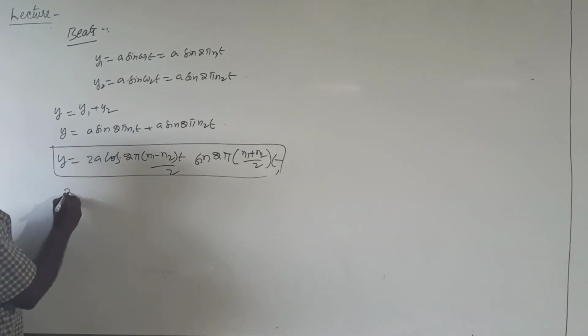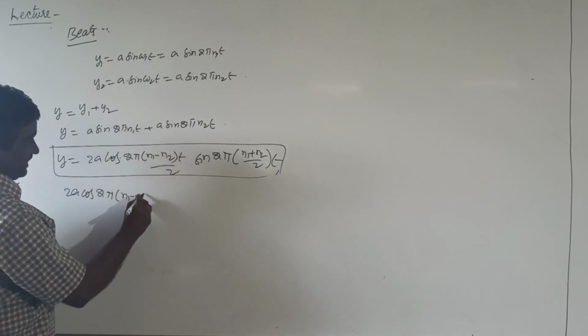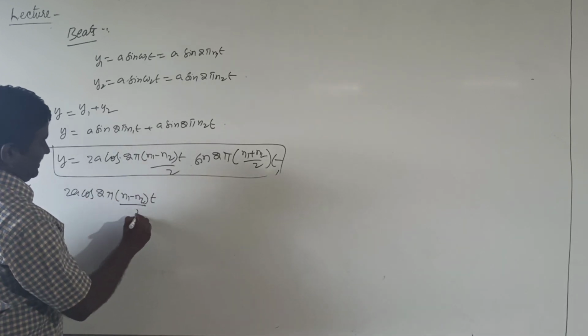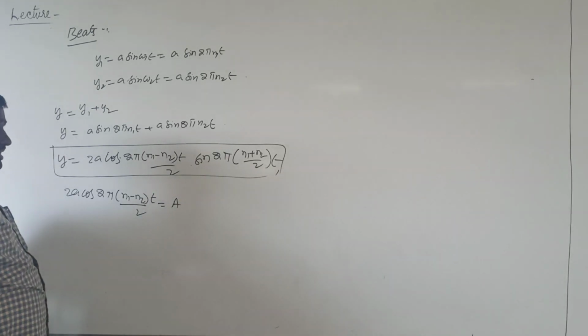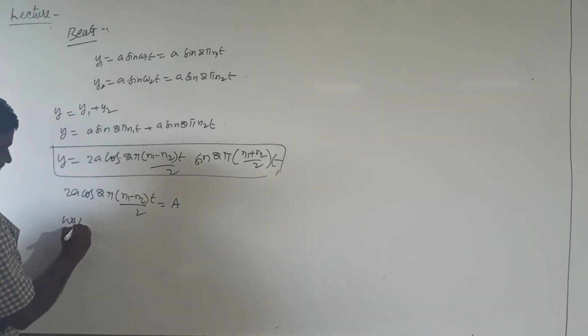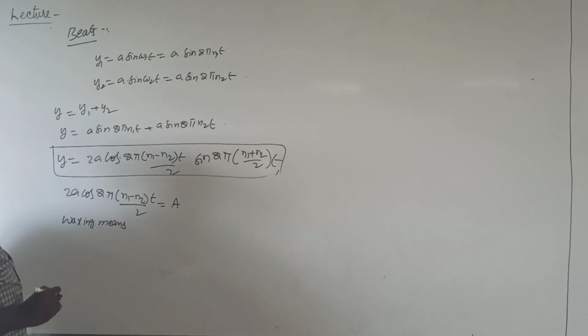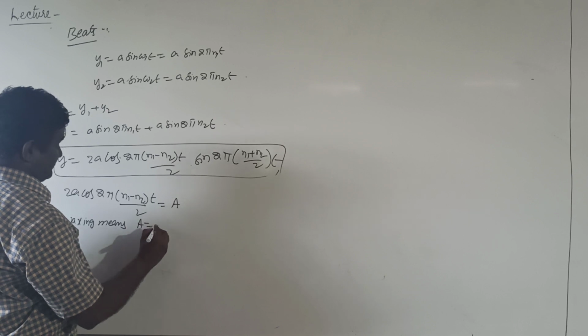In this equation, 2a cos 2 pi into n1 minus n2 into t by 2 is the amplitude of the resultant wave. Here, waxing means intensity of sound is more, meaning amplitude becomes maximum.